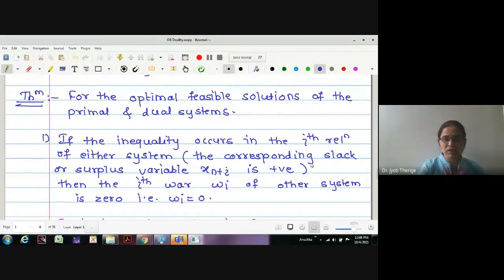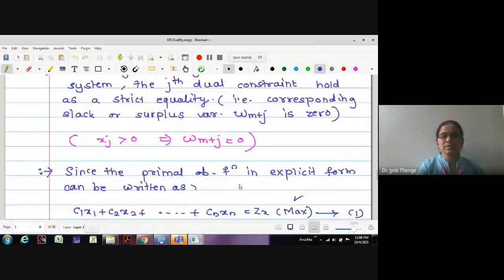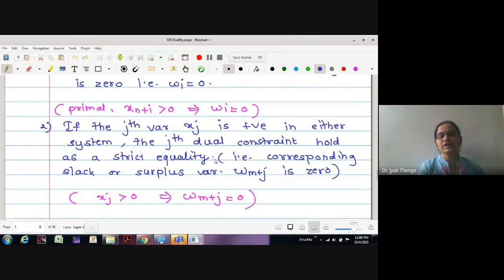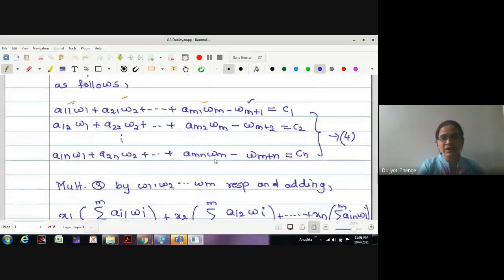Let us recall the statement of the complementary slackness theorem. If the inequality occurs in the ith relation, that is, the corresponding slack variable x(n+i) is positive, then the ith variable wi, the corresponding dual variable, is 0. That is, if x(n+i) is positive, wi is 0. Similarly, if xj is positive, the corresponding dual variable w(m+j) is 0. This is the relation between the variables, and there may be a lot of questions in our objective exam on this theorem. We have seen the proof of this theorem also in detail.